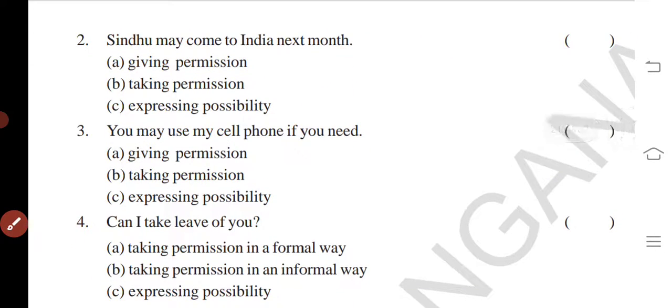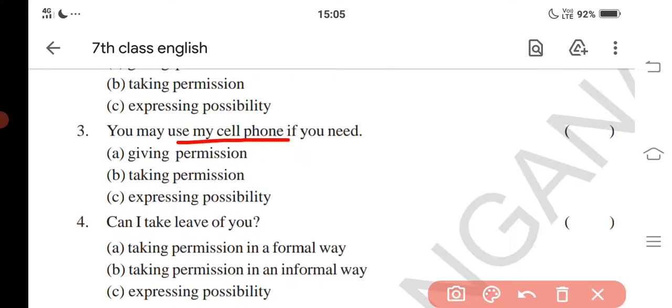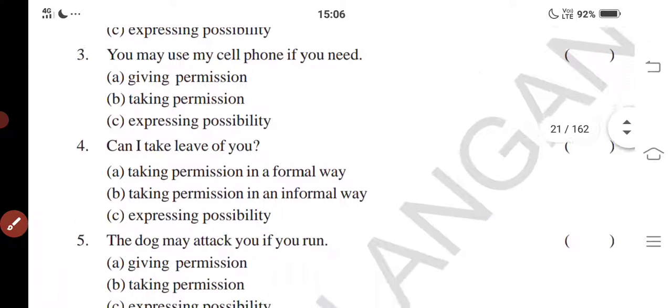Next, you may use my cell phone if you need. This is not expressing possibility. So the answer for the question is A, giving permission. Can I use your cell phone is called taking permission. You may use my cell phone means it is giving permission. So the answer is A. Okay, let's see next question.